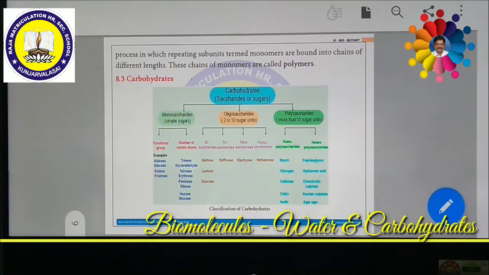Previously we studied that carbohydrates are made up of three important elements: carbon, hydrogen, oxygen. We used to say that. Nowadays, the recent definition reveals that carbohydrates are chemical substances which are made by carbon and water molecules.